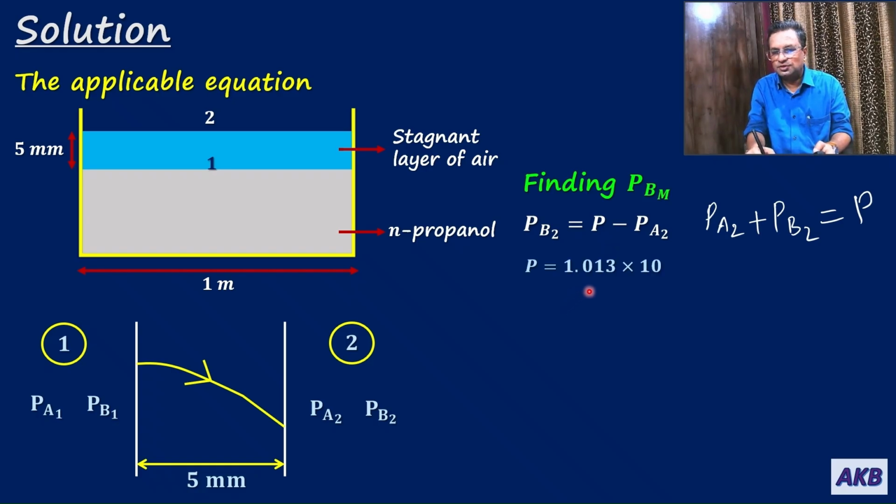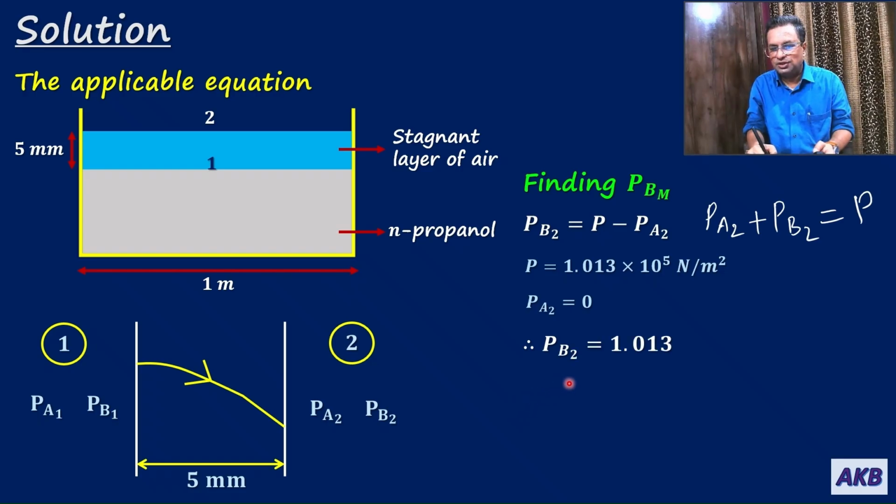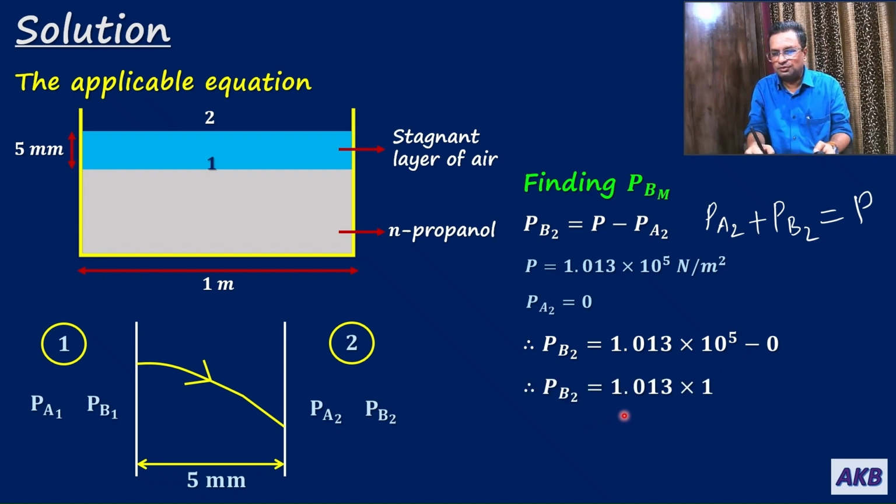Again P is 1.013 into 10 to the power 5 Newton per meter square. PA2 is 0. You know why it is 0. Therefore, PB2 will be equal to 1.013 into 10 to the power 5 minus 0. That is, PB2 will be equal to 1.013 into 10 to the power 5 Newton per meter square. So in this way, we get PB2.